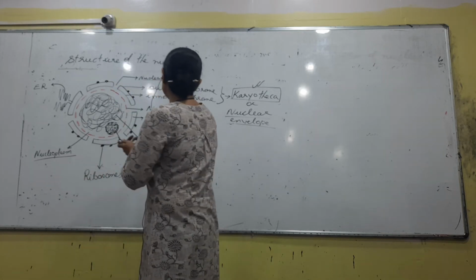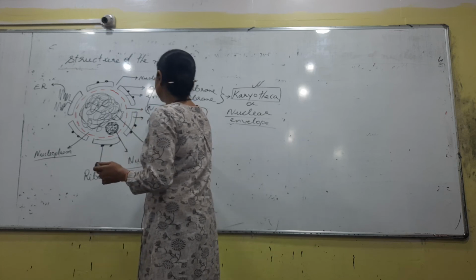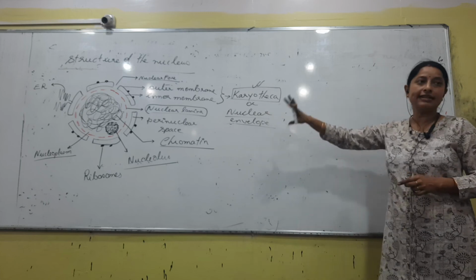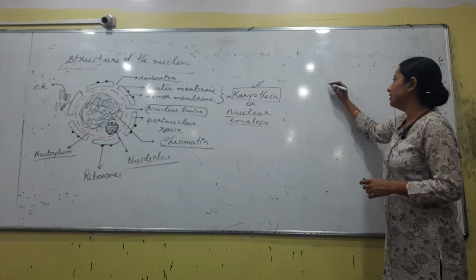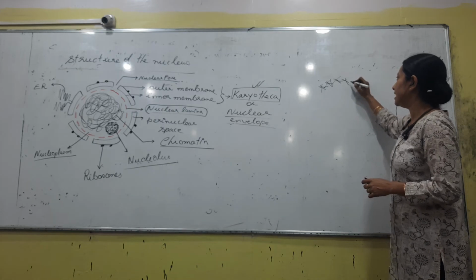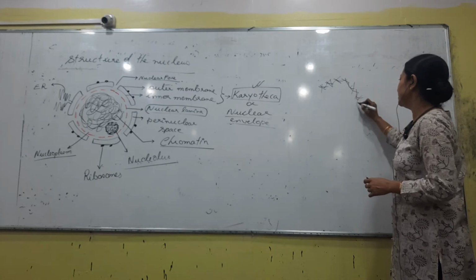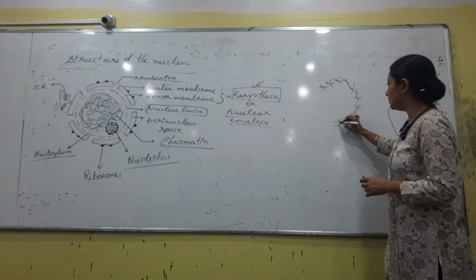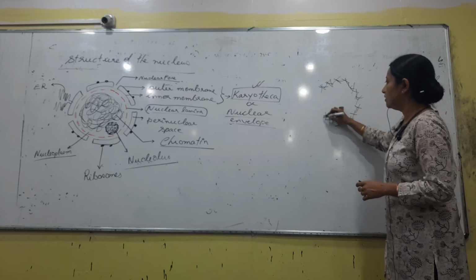Okay, talking about something called the nuclear lamina. No doubt we have drawn it like this, but actually it is not like this. The nuclear lamina is a fiber filament type of basket. So intermediate fibers form a basket, as I said.